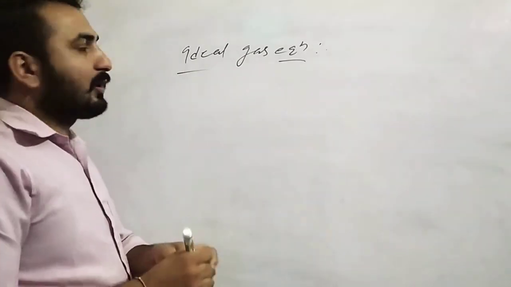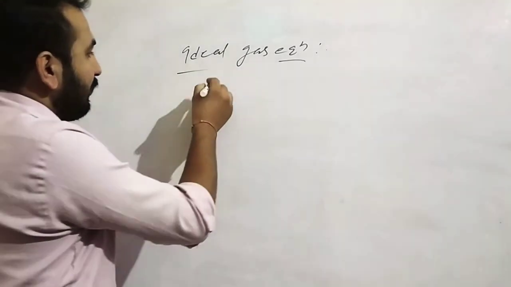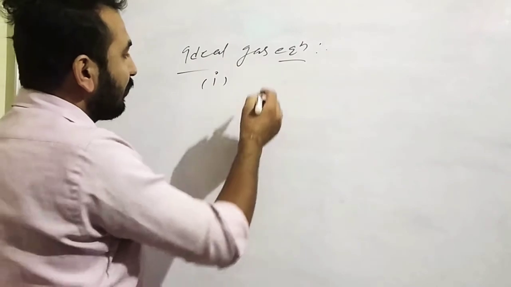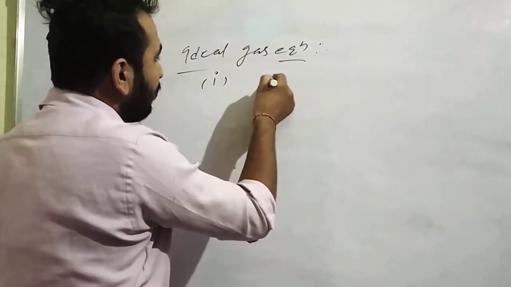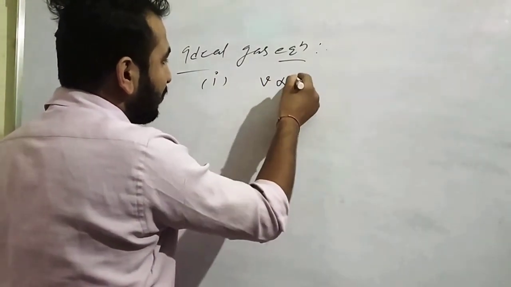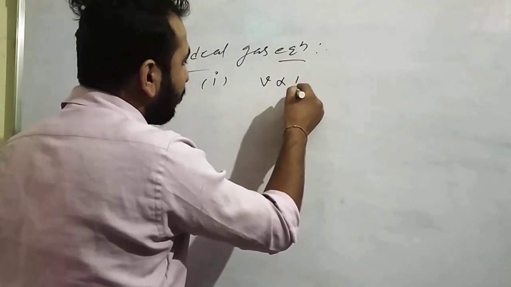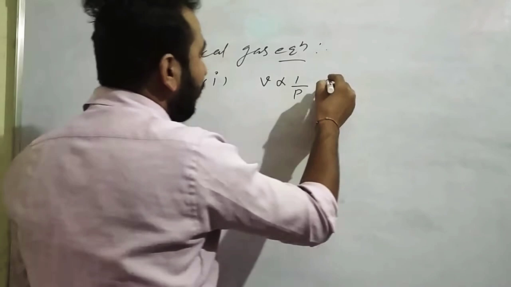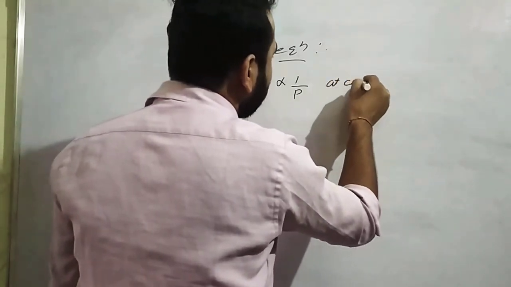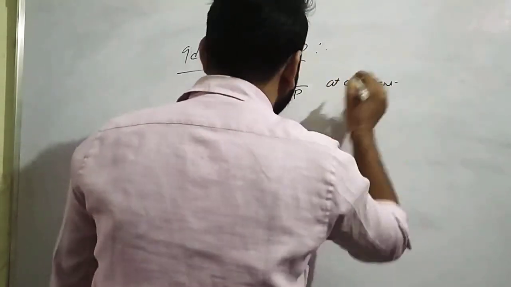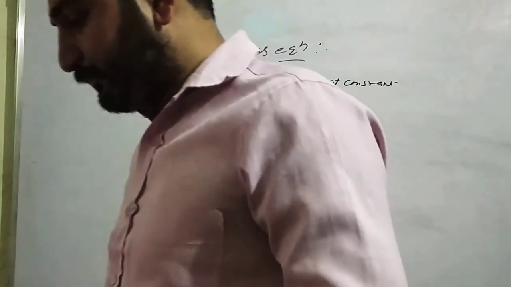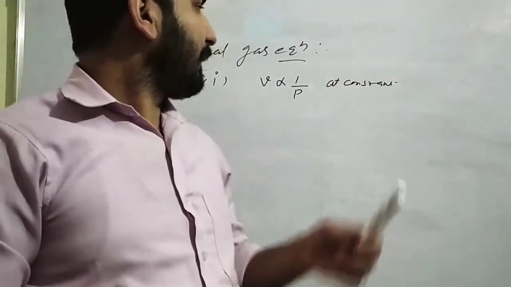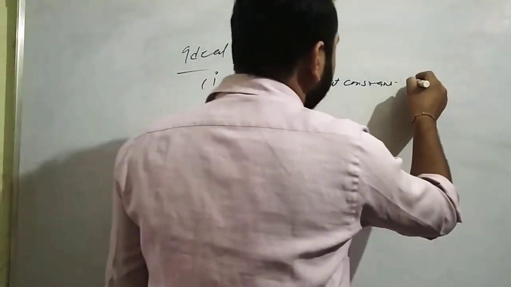According to Boyle's law, the volume is directly proportional to 1 over P, at constant temperature.